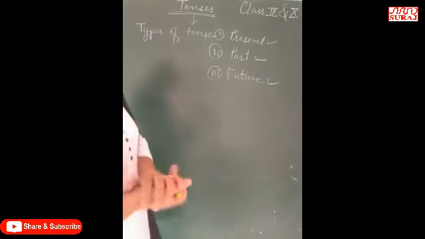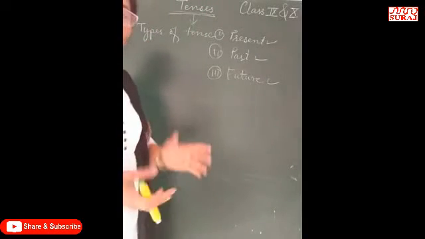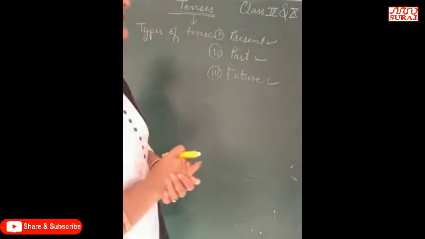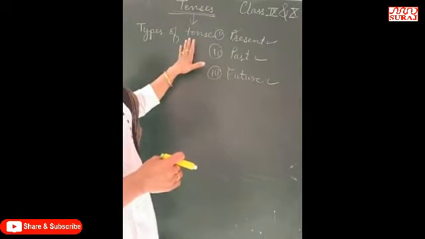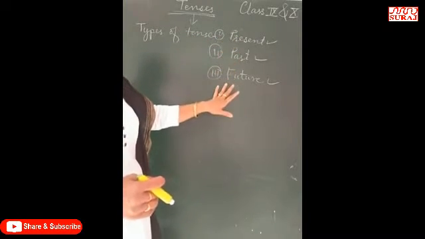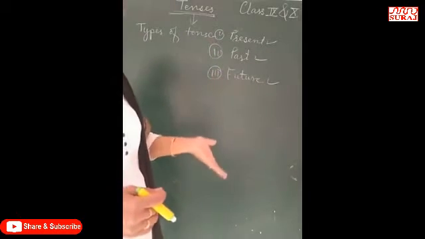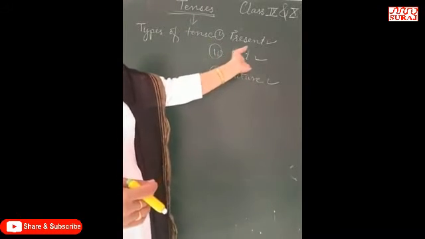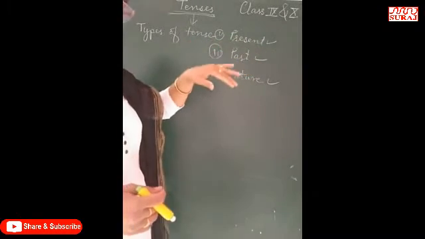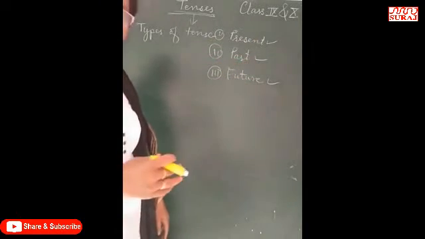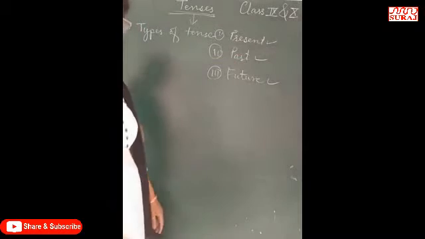Tense is a form of the verb which shows not only the time of an action but also the state of an action, right? And next, there are three types of tenses: present, past, or future. Present: the form of the verb which tells us present time is called present tense. The form of verb which tells us past time is called past tense, and the verb which refers to future time is called future tense, right?